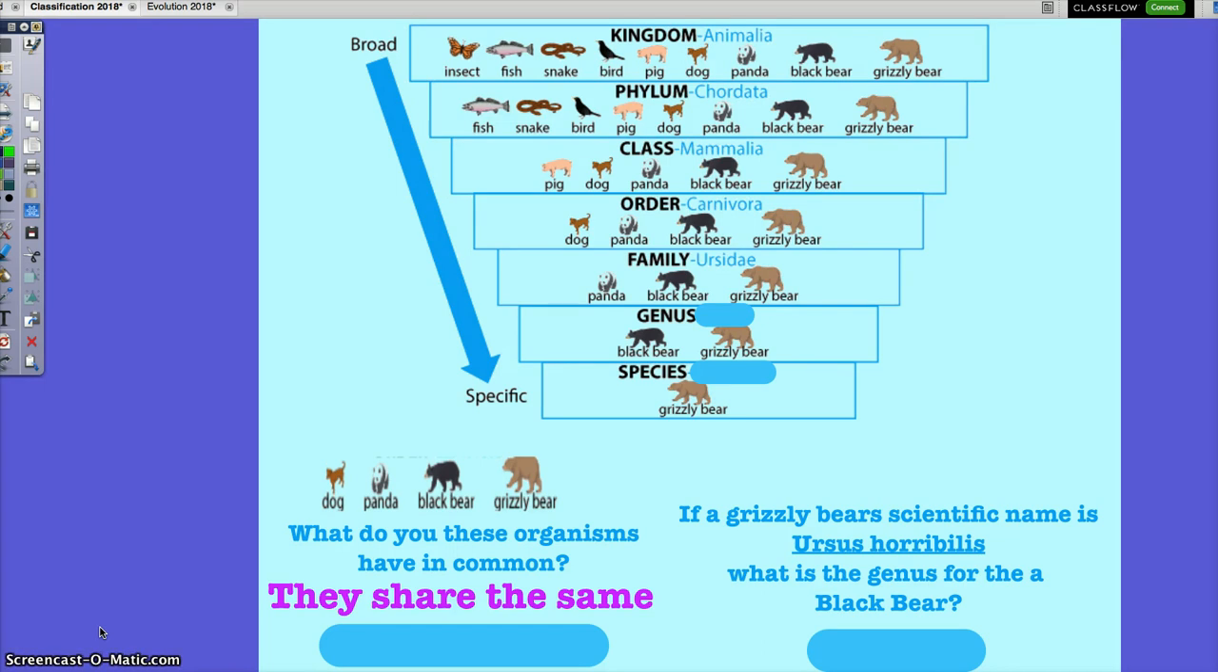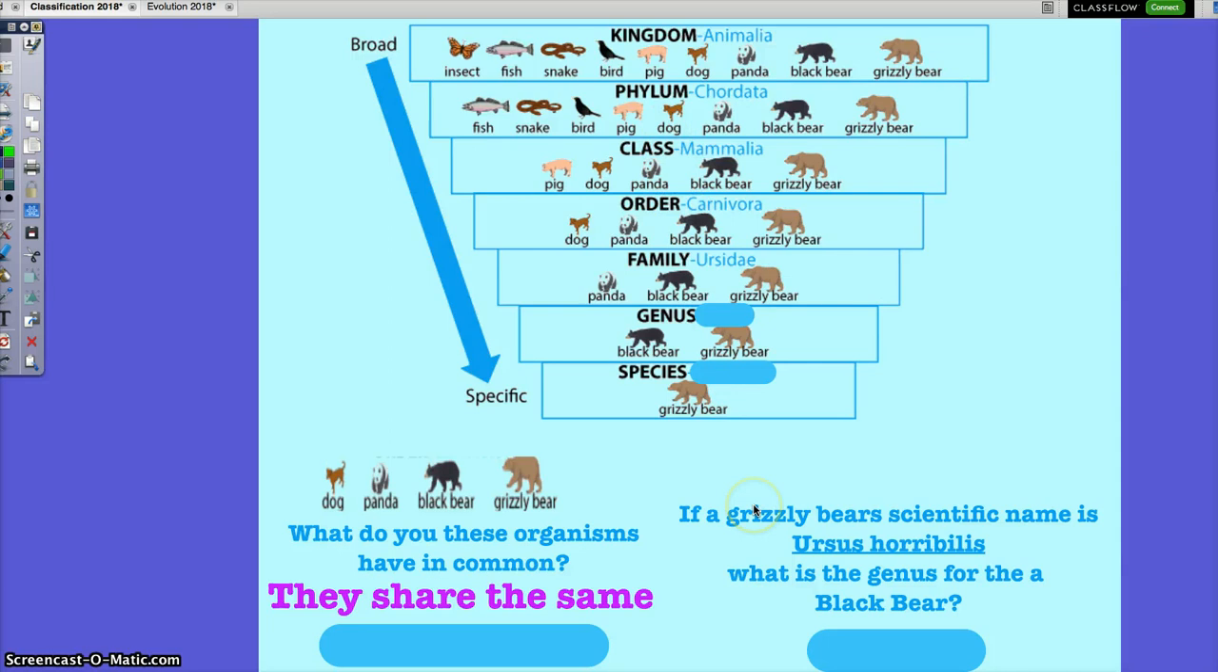Melissa? Kingdom, phylum, class, order, family. Do they have the same genus? They don't. They share the same order, which means they share the same kingdom, phylum, class. They do not have the same family because which animal is not part of that family? The dog. So if I give you these four animals right here, they share the same kingdom, phylum, class, order.